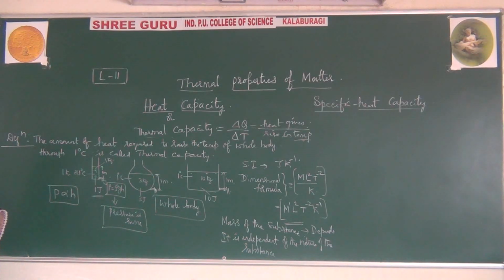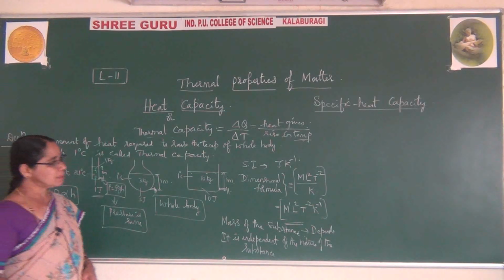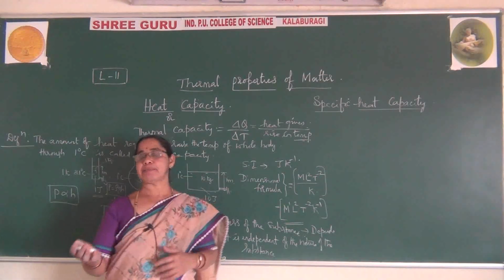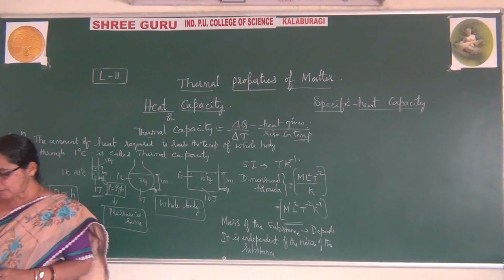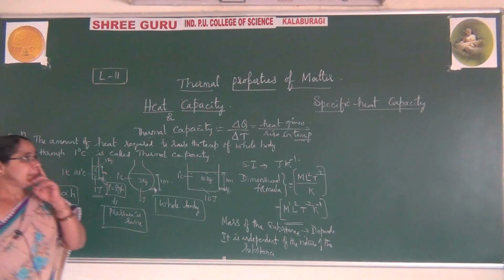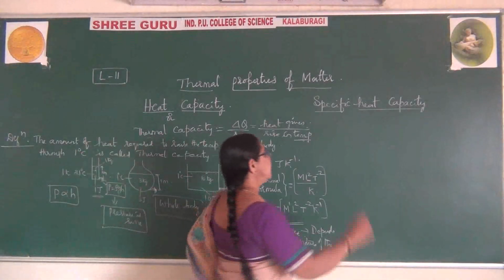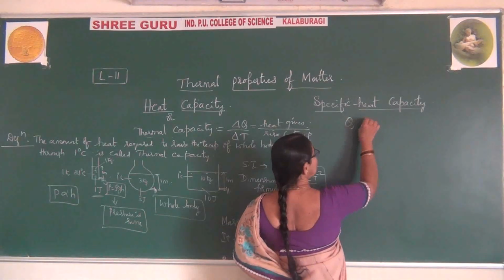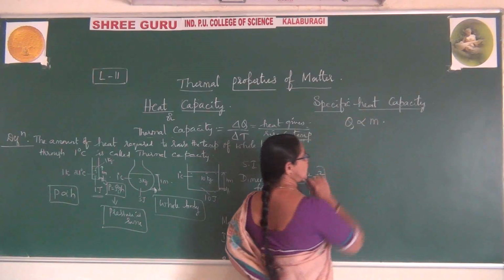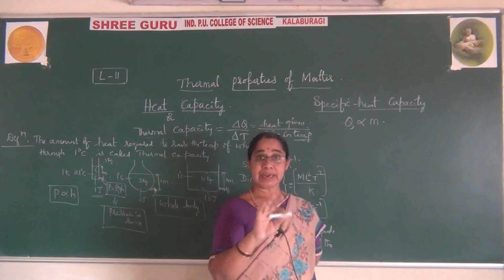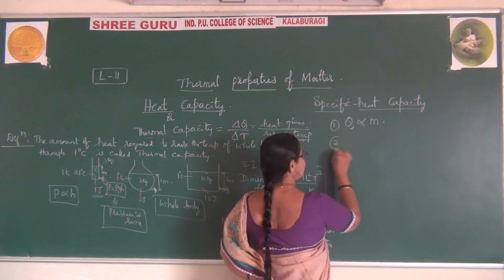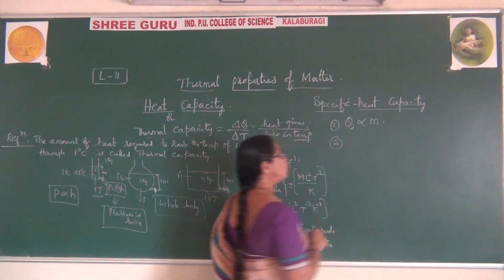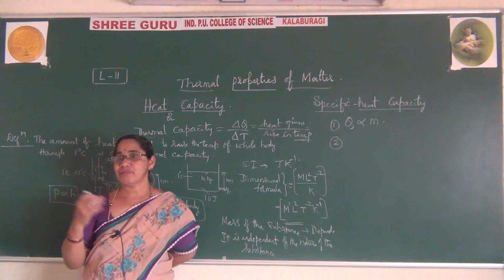Now, please observe to explain this specific heat capacity. Let Q amount of heat be applied to a given substance. This Q amount of heat mainly depends on three factors. The first point: it mainly depends on mass. This Q amount of heat applied to any substance depends on mass.